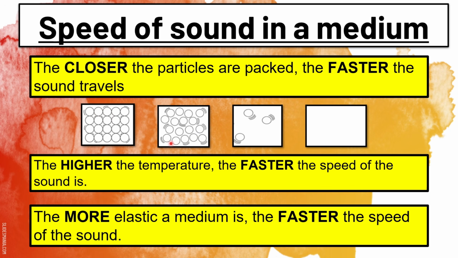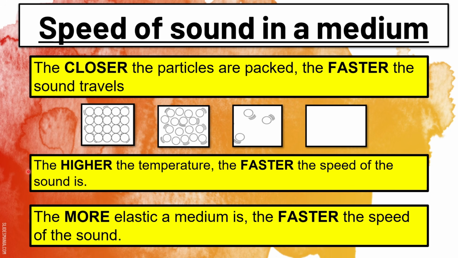And then in a liquid, you can see the particles are a little bit spread out, which means the sound is still going to be fast, but just a little bit slower than in solids. And then in a gas, you can see particles are very, very spread out, which means the sound will travel the slowest through the gas. And over here you can see this represents a vacuum. A vacuum means there are no particles, and if there are no particles, we know a sound wave will not exist. So obviously in a vacuum, no sound is going to travel because there's no wave.